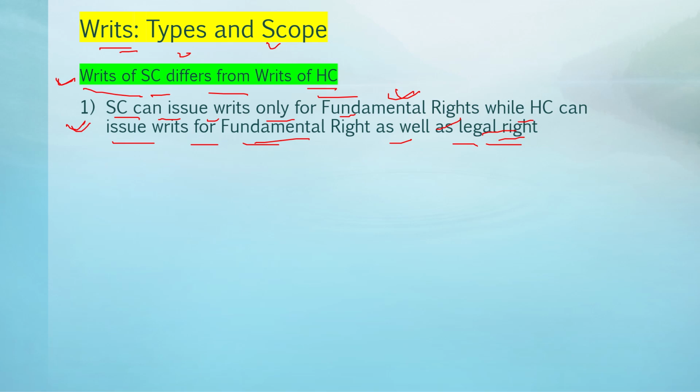So the High Court can issue writs for right to property also. Why? Because right to property now is a legal right under Part 12 of the Constitution, Article 300A, right? Under Article 300A, right to property is a legal right. So for right to property, the High Court can issue a writ, but the Supreme Court cannot issue a writ for the enforcement of a legal right. Very important.